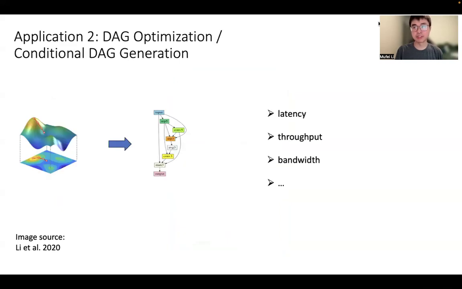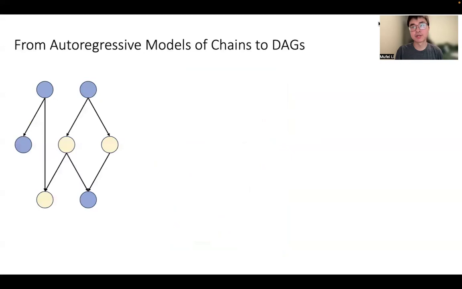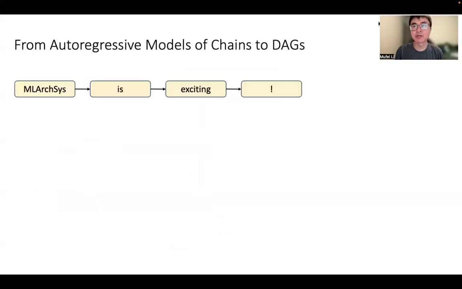In addition, many DAGs in system and hardware design are associated with labels like latency, throughput, bandwidth. In such cases, building conditional generative models of DAGs allows effectively searching the space of valid DAGs for design system metrics.